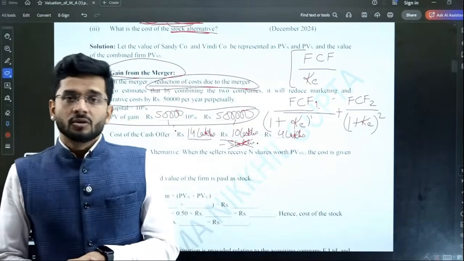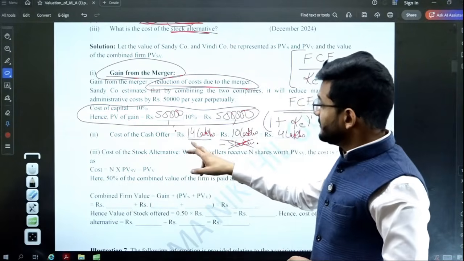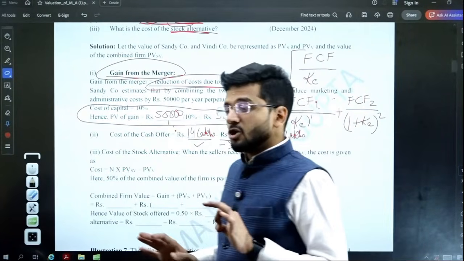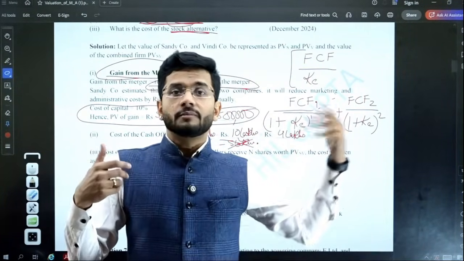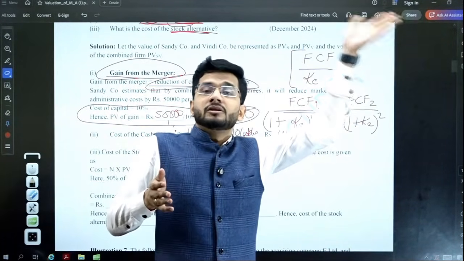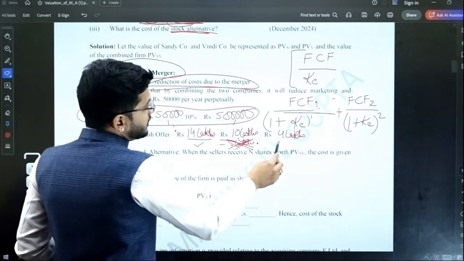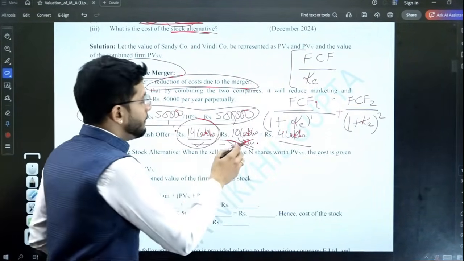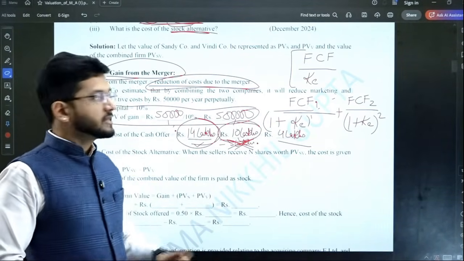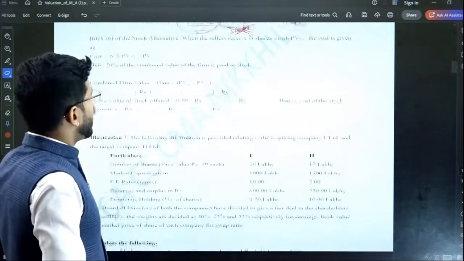In case of cash offer, we always compute the cost in terms of current status. Current status is that we are going to pay 14 lakh rupees and we are going to get a company worth 10 lakh rupees. We do a cost offer of today because nothing is going to remain in future. In case of stock, the shareholders of the target company are going to remain with the company for a very long time. So in case of cash offer, do not subtract synergy from here. It shall only be the cash which is paid minus the value of the target company, 10 lakh rupees in this case. So the cost of cash offer is 4 lakh rupees.